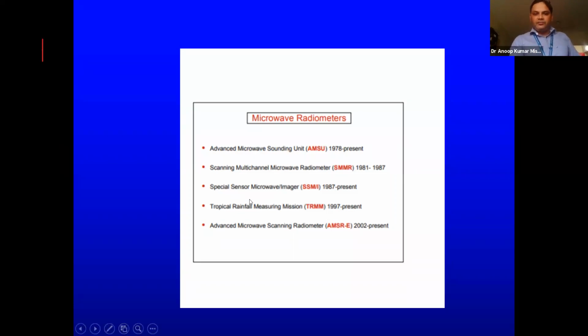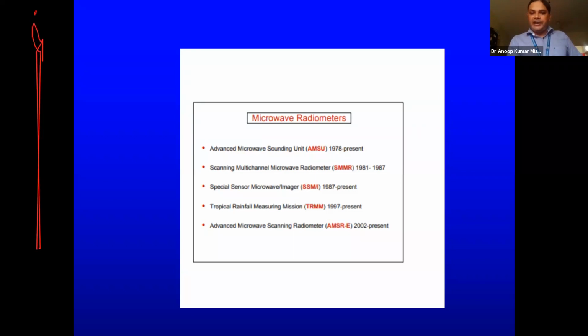Then we had this breakthrough in these microwave sensors. This was the Tropical Rainfall Measuring Mission. It brought a revolution in the field of weather monitoring from microwave sensors. It was launched in 1997, and somebody the day before yesterday was asking whether it is possible to renew such a thing. It happened in the case of TRMM in 2002. It had actually stopped working, but it was uplifted from one orbit to another orbit, and it worked till 2014. So they elongated its life by 12 more years.